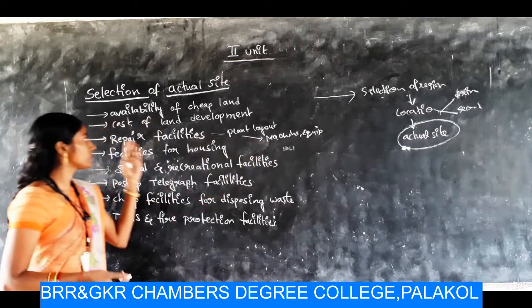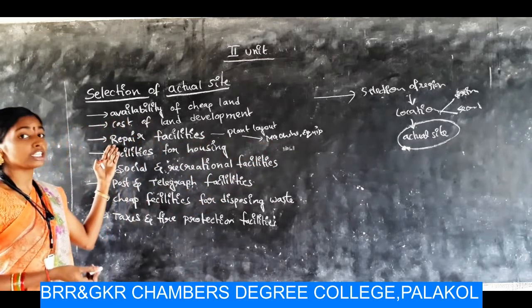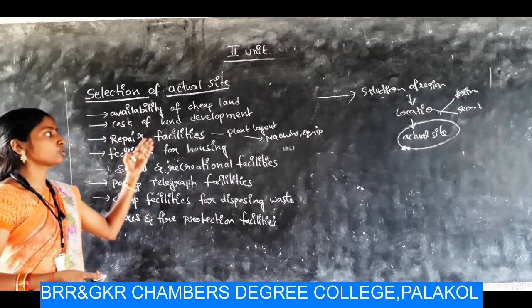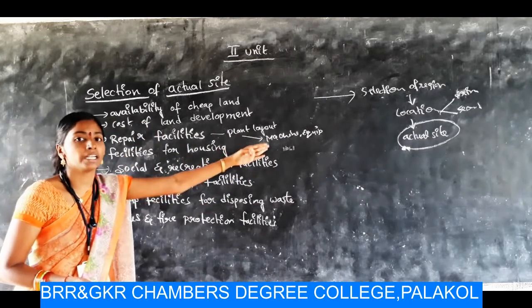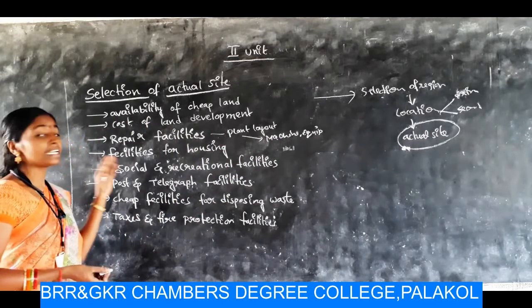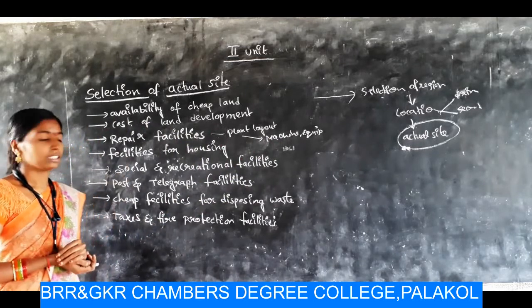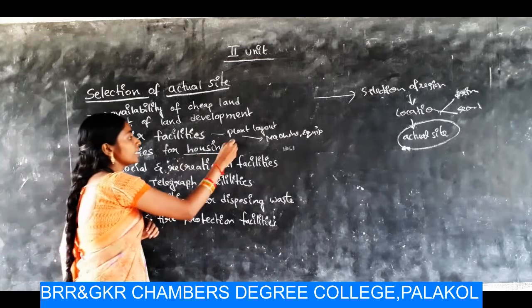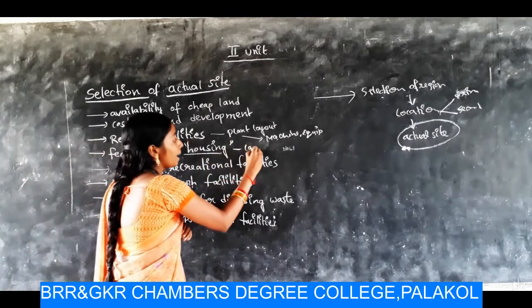So we have to select the site which gives the possibility to repair facilities for machinery and equipment in the organization. And next one, facilities for housing, which is for labor.